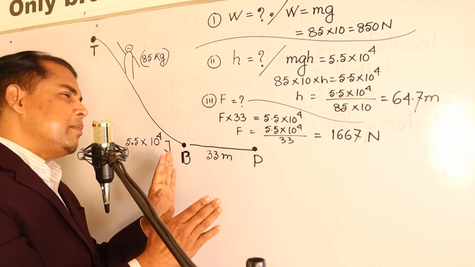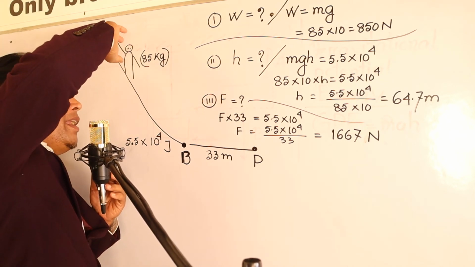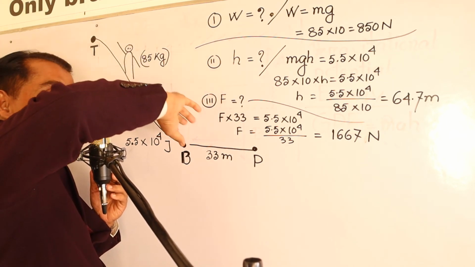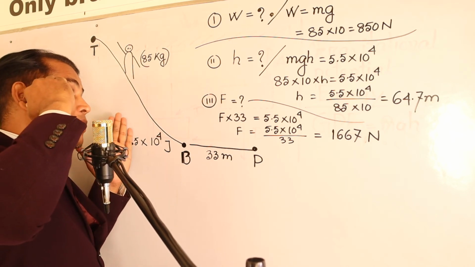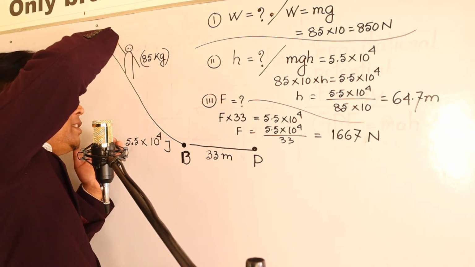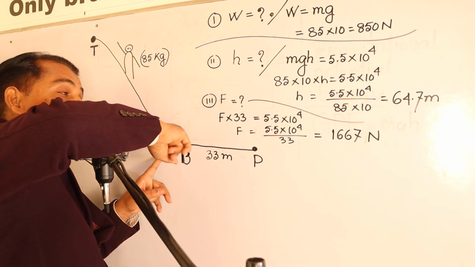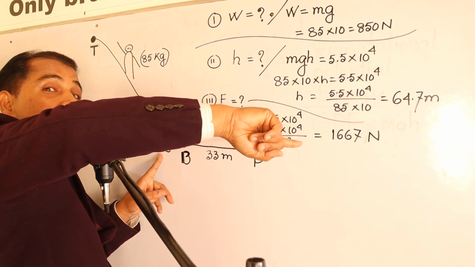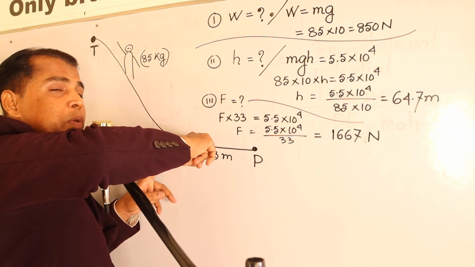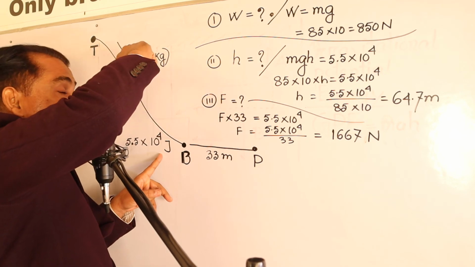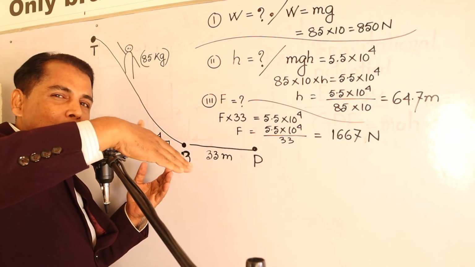So last of all, I am telling why my students weren't able to solve this question: because of the absence of feelings. What is the absence of feelings? This GP will be converted into KE, and this KE will carry the skier over the snow. As this is the question of skiing, skiing will be over the snow, right?